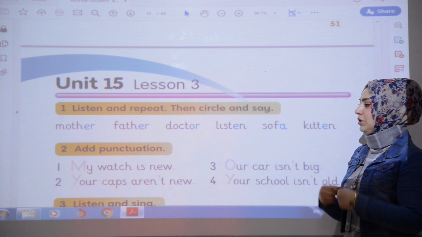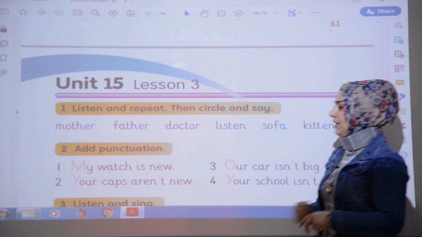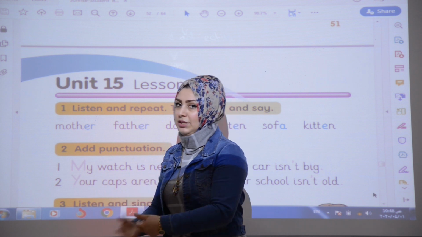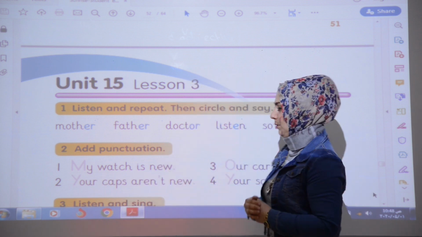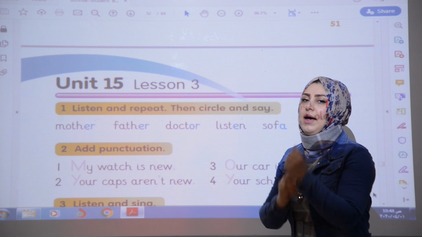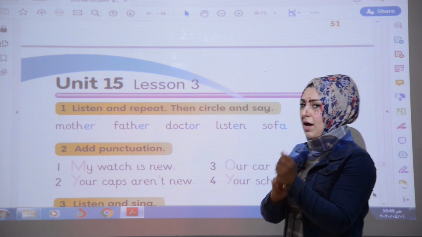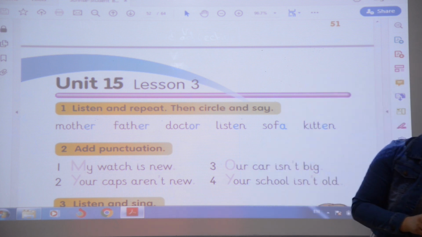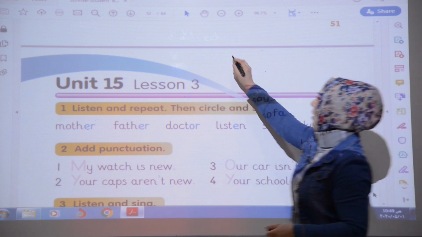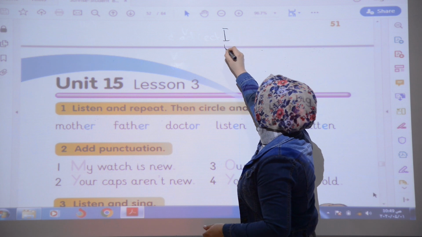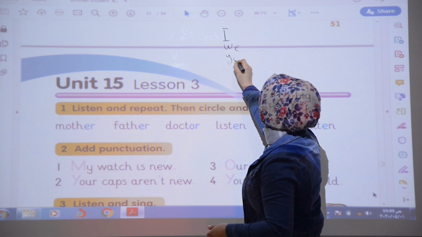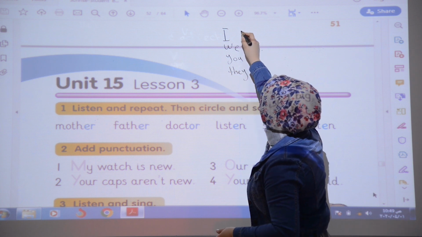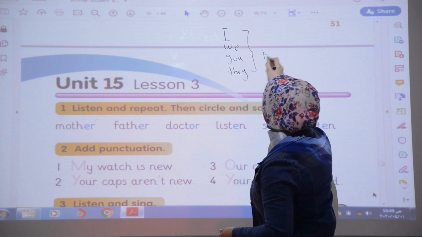Okay, my watch is new. This is the possessive adjective. If we make it to subject pronoun, it will be what? I have a watch. We said that with I, we, you, they, we use have.